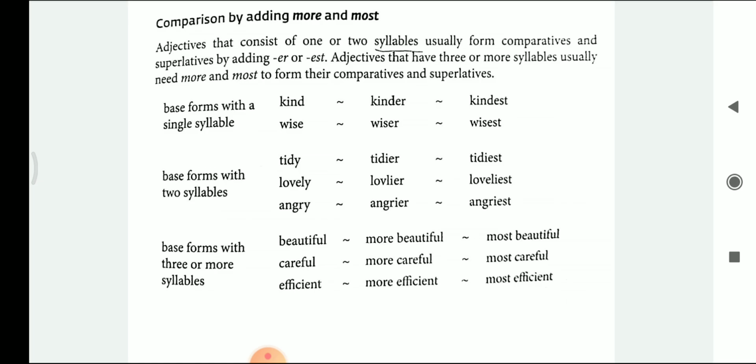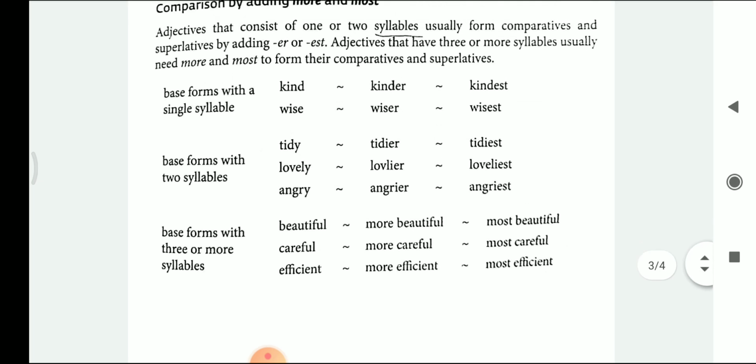The base form with single syllable, that means the word which we can speak all together. Here it is kind, kinder, kindest. Wise, wiser, wisest. The base form with two syllables, tidy. We can divide this word into two parts. Tidy. So tidy, tidier, tidiest. Lovely, lovelier, loveliest. Angry, angrier, angriest. So now let's see the base form with three or more syllables.